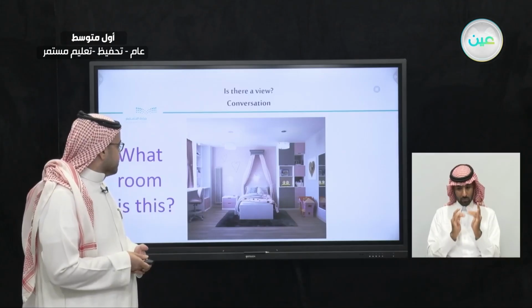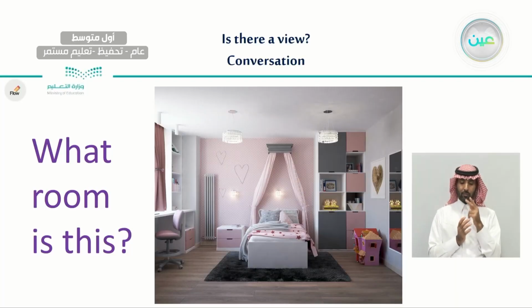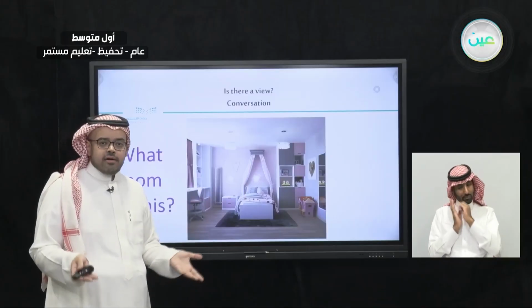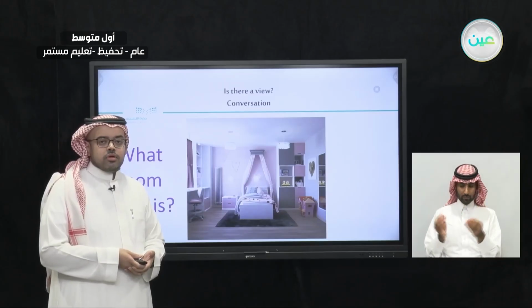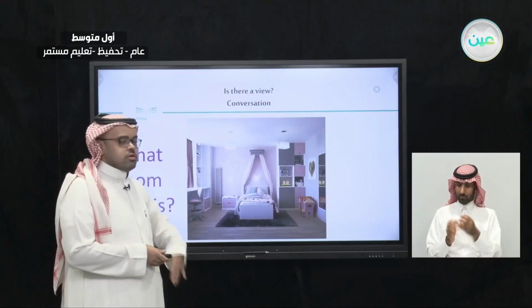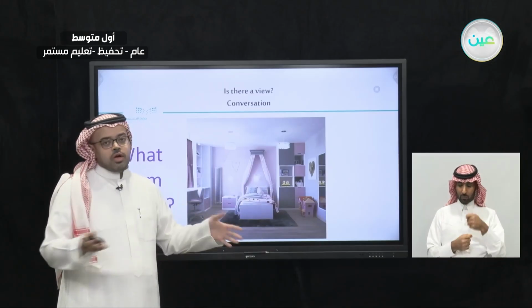Let's see. Here we have a very important aspect. We have the color pink. Is this for girls or for boys? And here we can see a bed. So maybe this is a bedroom. What do we usually have in a bedroom? So this is not a kitchen, not a living room, not a garage, of course.